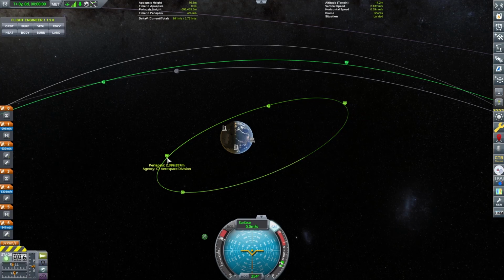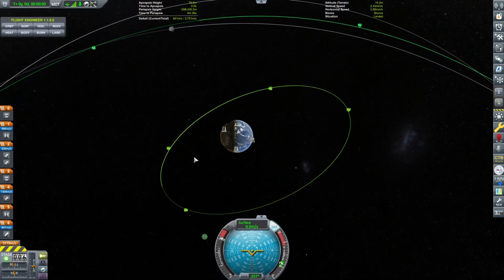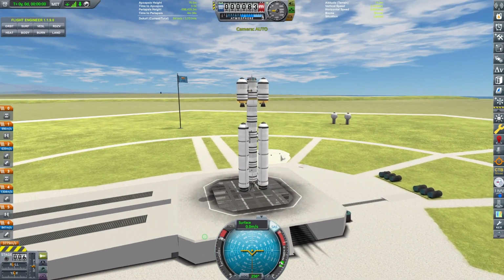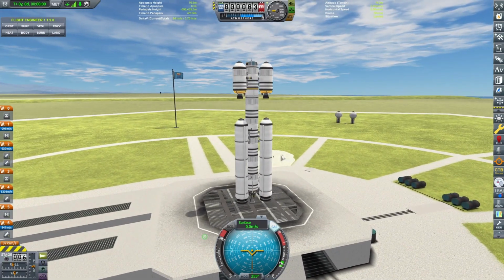Sounds good. Okay, so here we have the apoapsis of 3,326,811 meters, and then the periapsis needs to be 2,399,857 meters. So really what we want to do is we want to just get a stable orbit first, and then we want to push out to these areas. But another thing we could do is just go straight up until our apoapsis is at that point, but I don't think that's a good way of doing it. But let's just try the normal way.